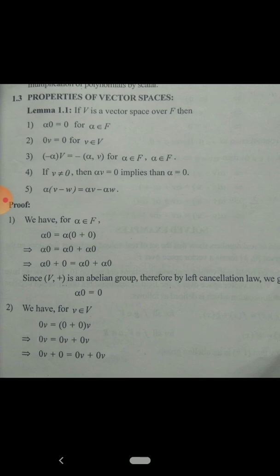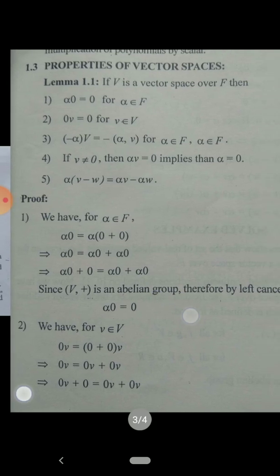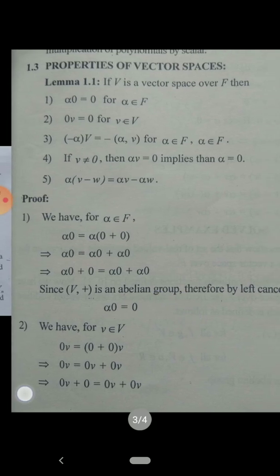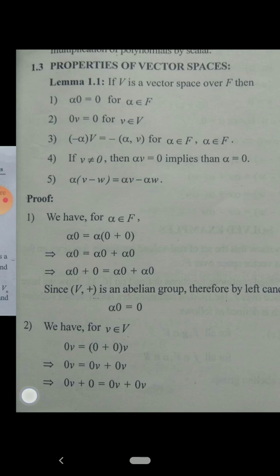In the same manner, we can prove the second property also. In the first it was alpha 0, in the second it is 0v, so instead of the scalar 0 there is a vector. Here 0v can be written as 0 plus 0v.